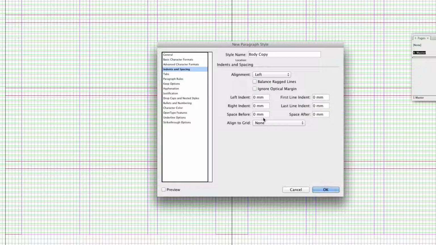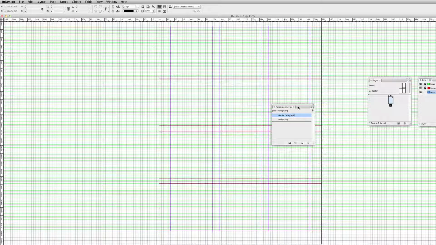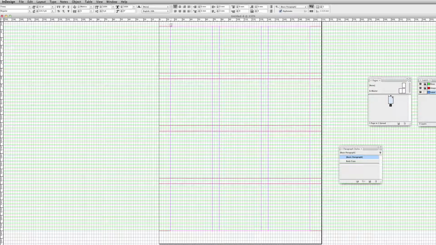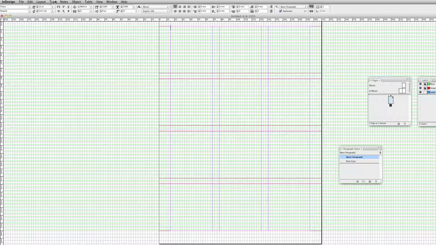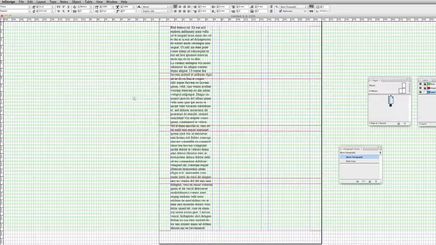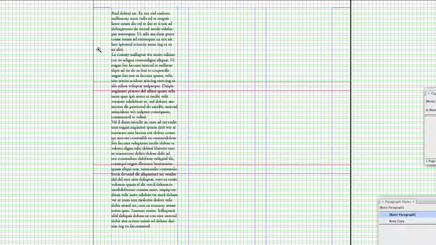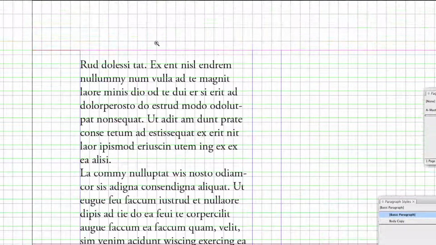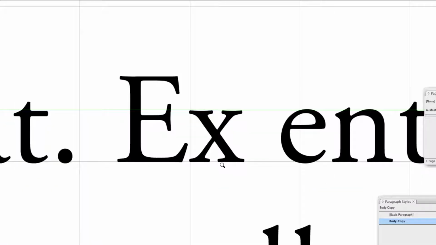Indents and spacing, align grid to all lines, press OK. And let's see how it looks here. I'm just going to enter some random text and make sure to apply the style. And let's apply, okay, we have X here, so we can see that it fits perfectly. And that's basically it.